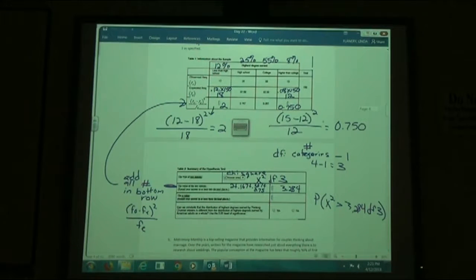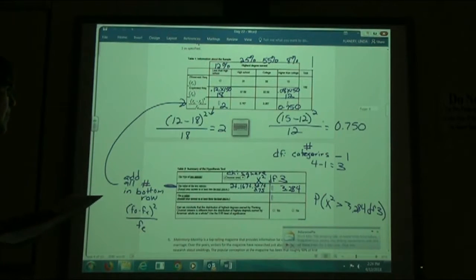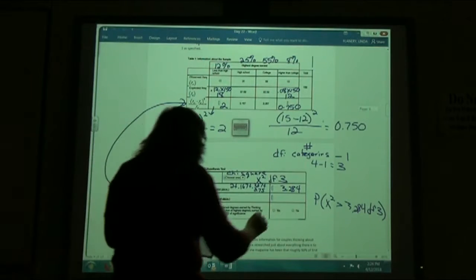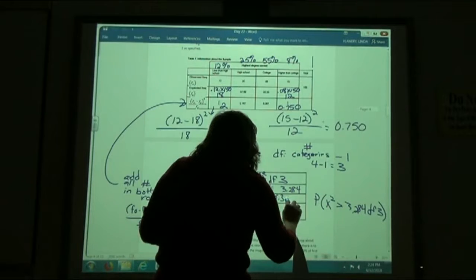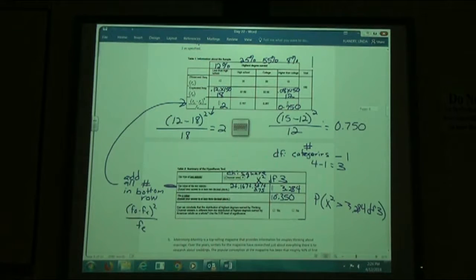So again, we have to do that on the calculator. P of chi squared, that's how that's pronounced. It looks like x squared, but it is chi squared. P of chi squared is greater than 3.284 with a degree of freedom of 3. We should get 0.350. Tells us to round to 3 decimal places. So we like to show that third one even though it's a 0.